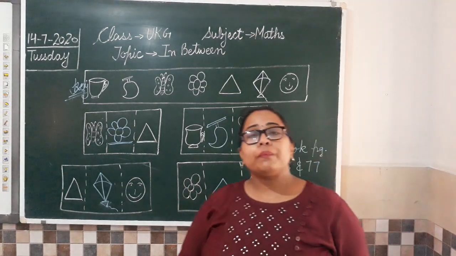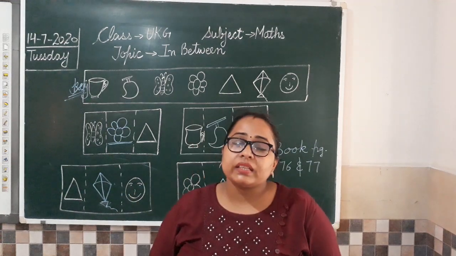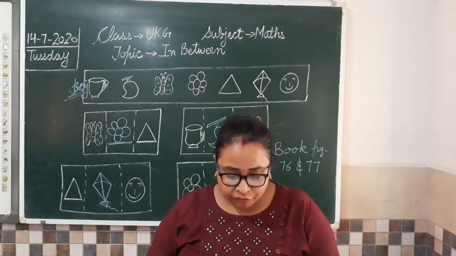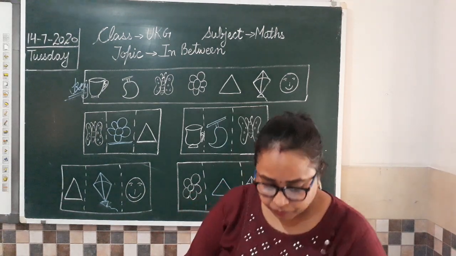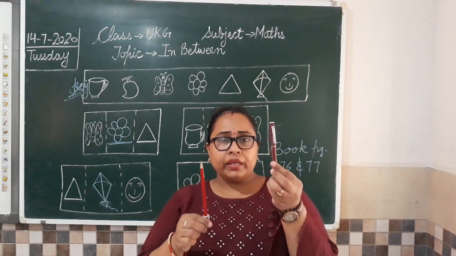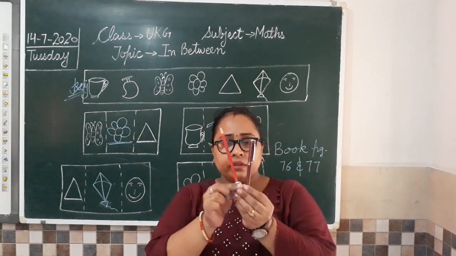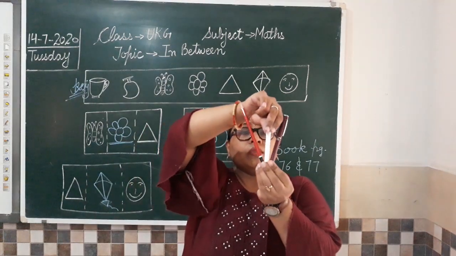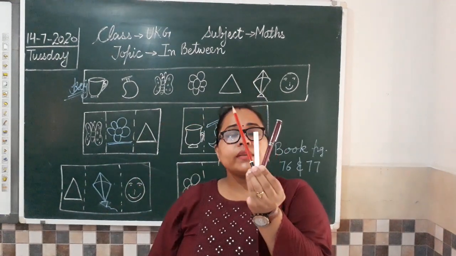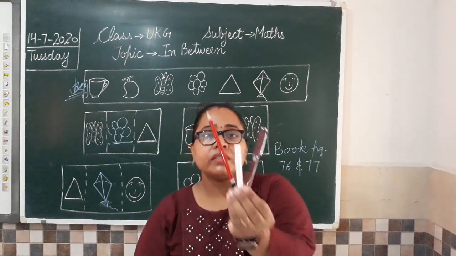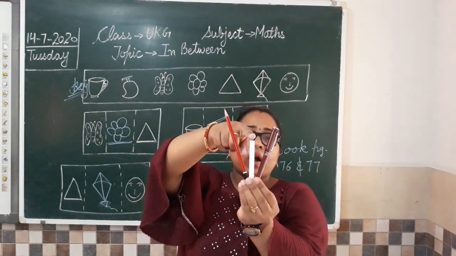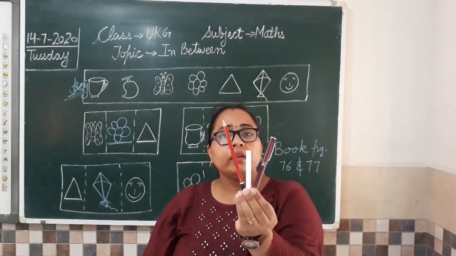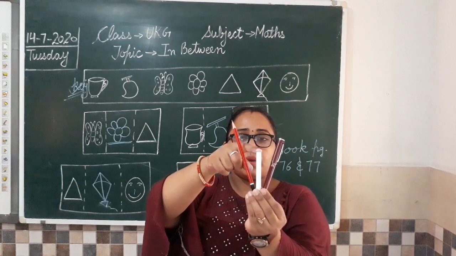तो ये concept आपको numbers में भी दिया जा सकता है. We can ask you in the form of pictures also. So what you have to do? Now for example, if I show you, I have a pen here, I have a pencil here, and in between if I hold a chalk piece, see, so what is in between? Tell me, what is in between? I have one pencil, one chalk piece and one pen. So now can you tell me what is in between? Chalk piece is in between, isn't it?